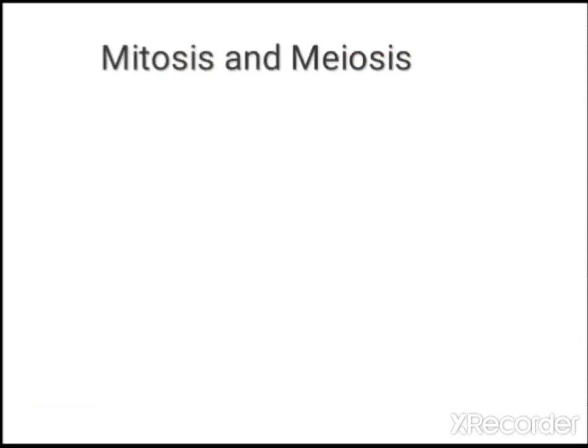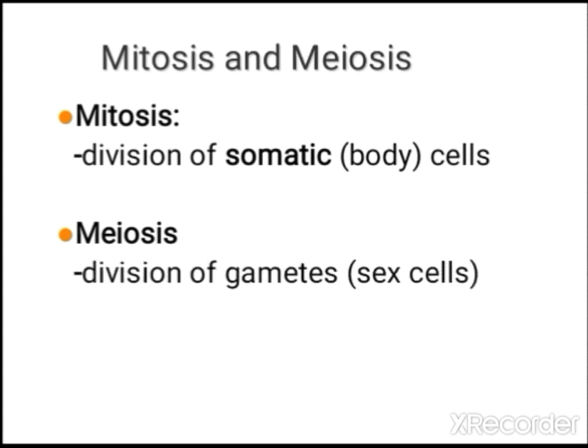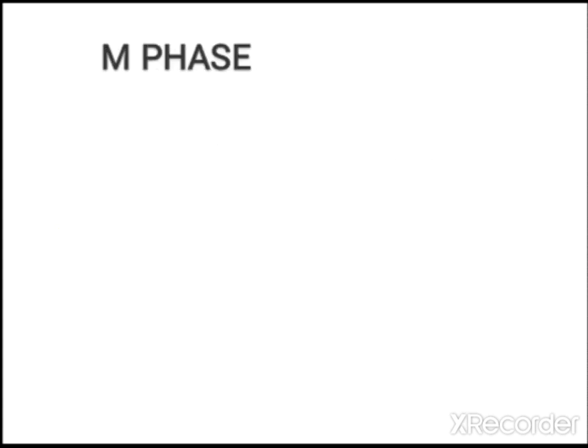So let us study what is mitosis and what is meiosis. Mitosis is the division of somatic cells or body cells. When cell division occurs in the body cells, you call that mitosis. It helps in growth, repair and regeneration. Next is meiosis. It is the division of gametes. It occurs in sex cells.